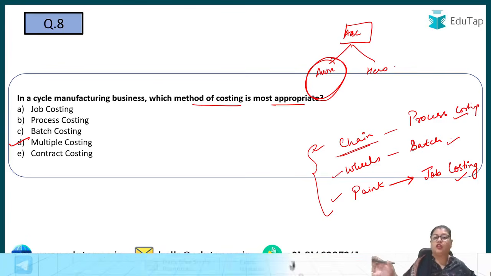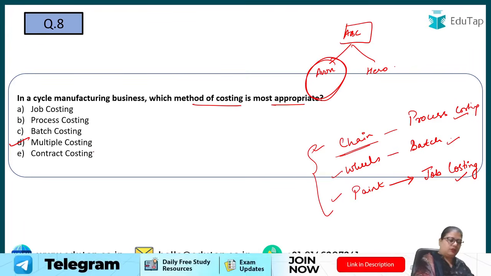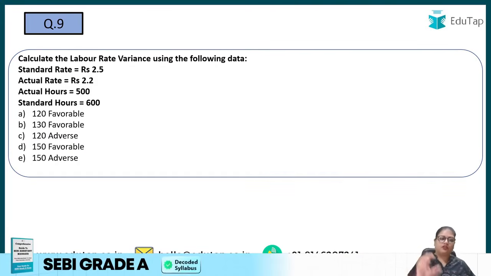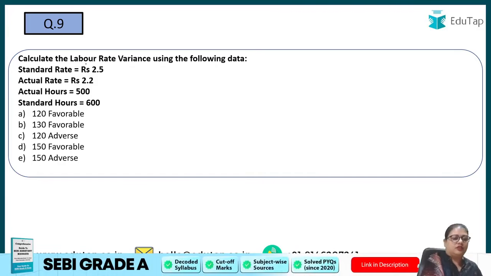projects, है ना, that is for long term. So contract costing तो बिल्कुल भी इसका सही आंसर नहीं होगा, right? So this is multiple costing. Question number 9, again, it's a formula based question, it's a numerical. If you know the formula, kindly stop here and try to solve this. But if you don't know the formula, then yes, let us solve.